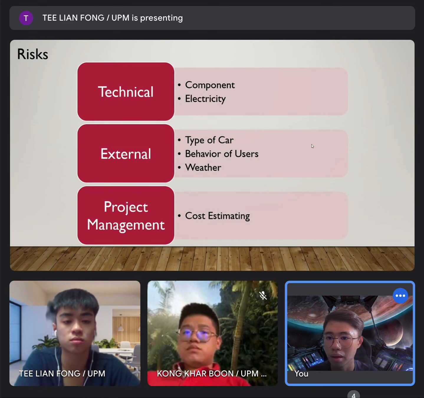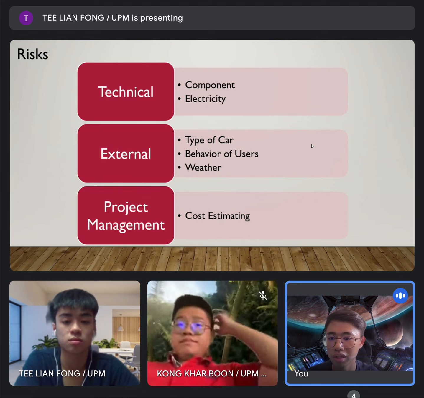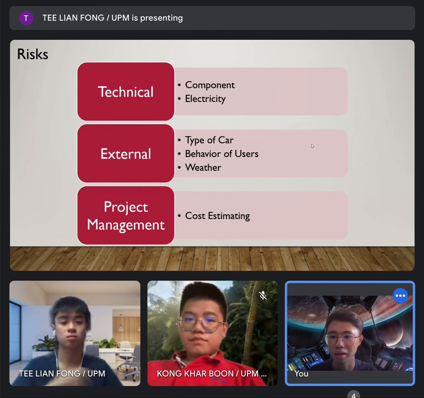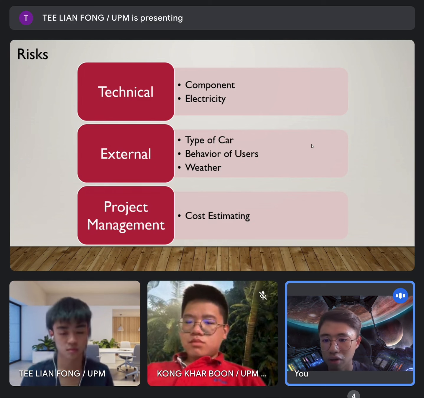So these two are considered technical risks. For external risk, there are the type of car, behavior of user, and weather during the day of using. In project management, there is cost estimating.